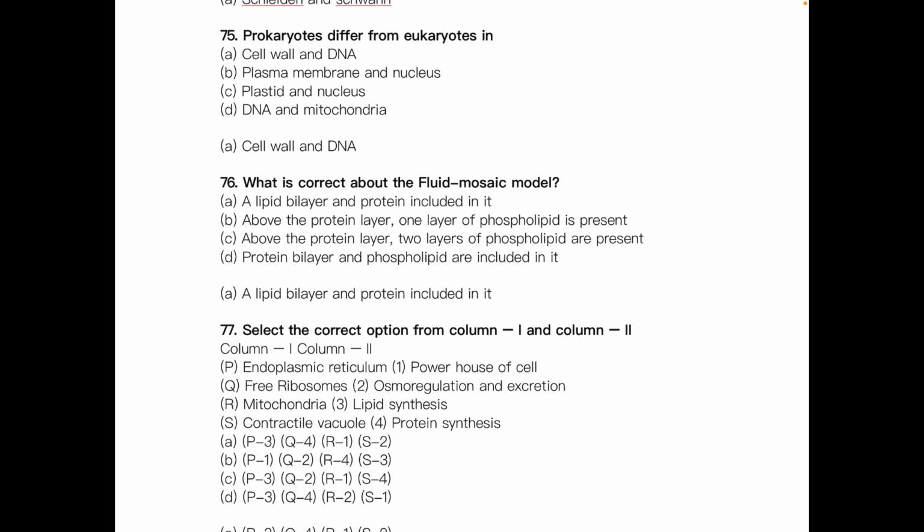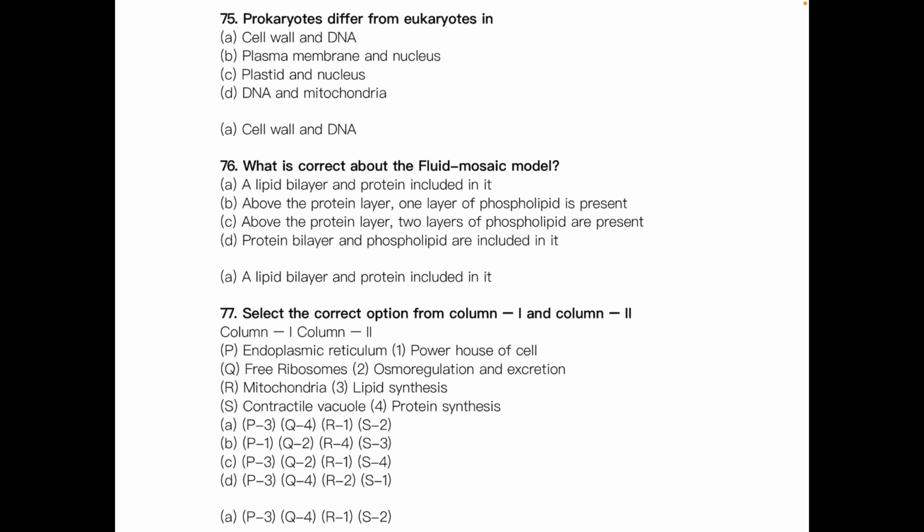Select the correct option from column 1 and column 2. Column 1 has endoplasmic reticulum, free ribosomes, mitochondria, contractile vacuole, and column 2 contains powerhouse of the cell, osmoregulation and excretion, lipid synthesis, then protein synthesis. Okay, let me show you whether the answer is correct or not. Endoplasmic reticulum helps in lipid synthesis if it is smooth endoplasmic reticulum, then option 3 is correct.